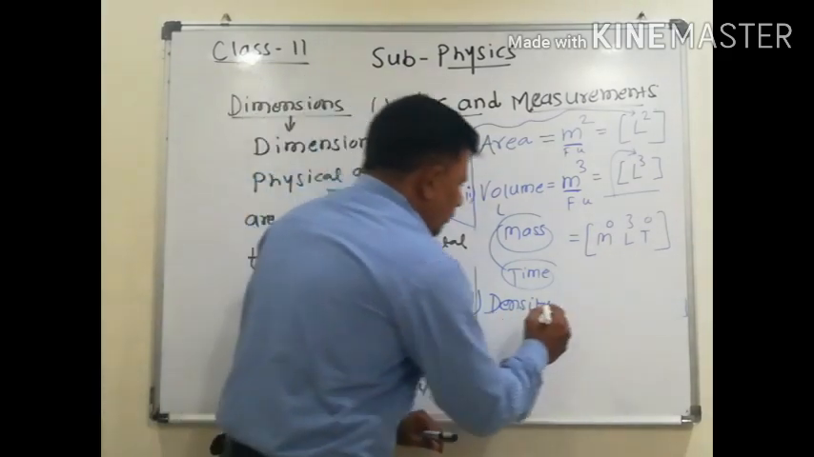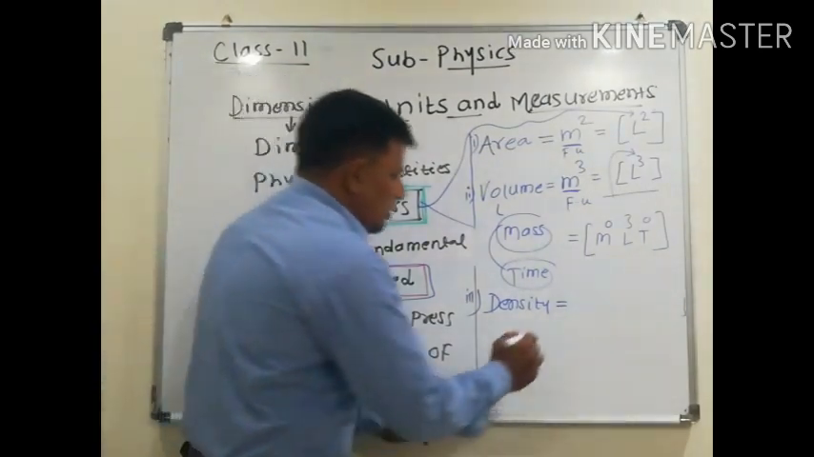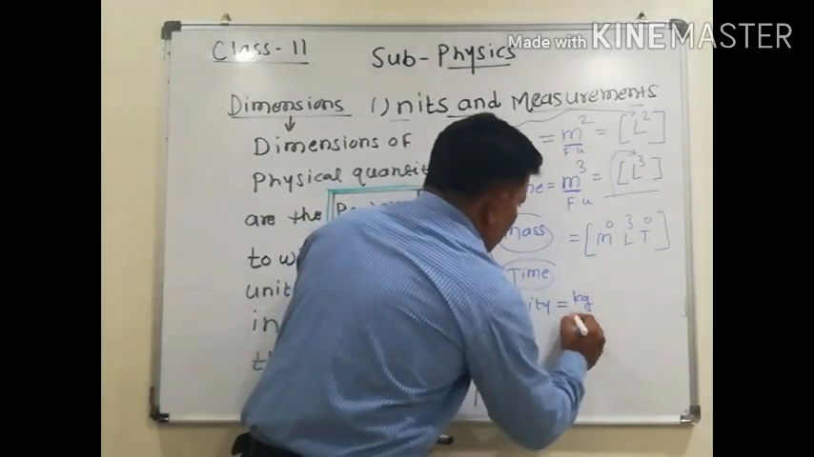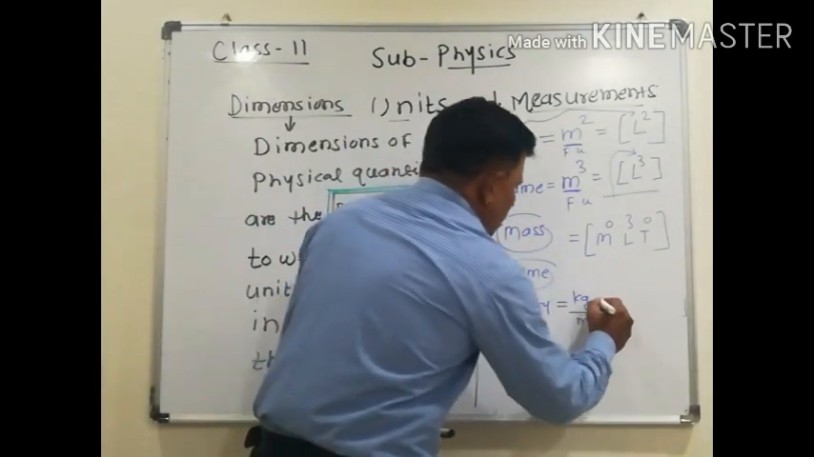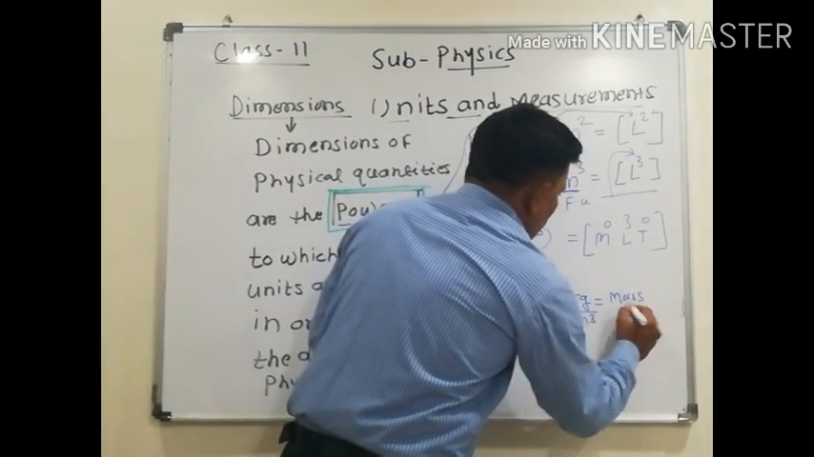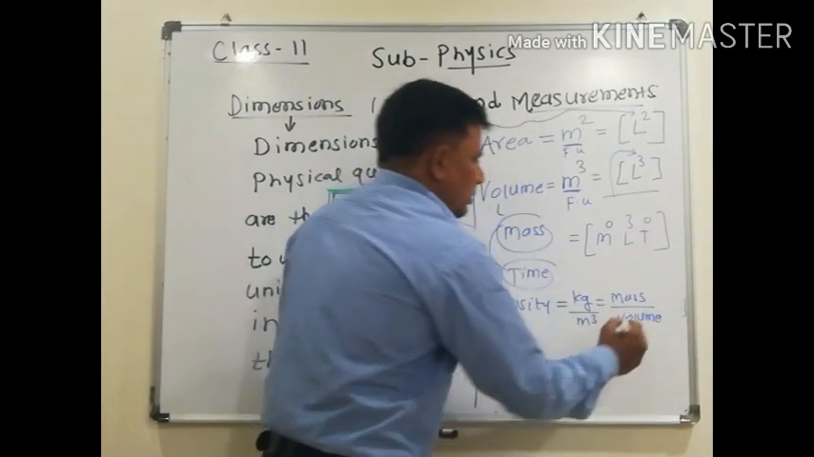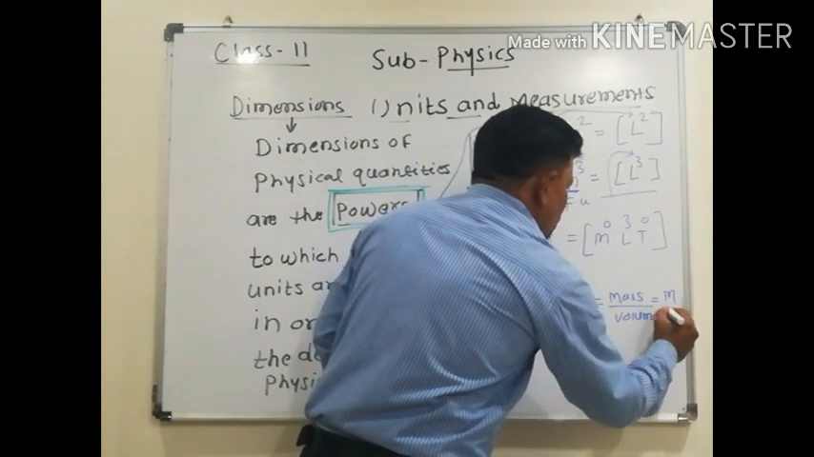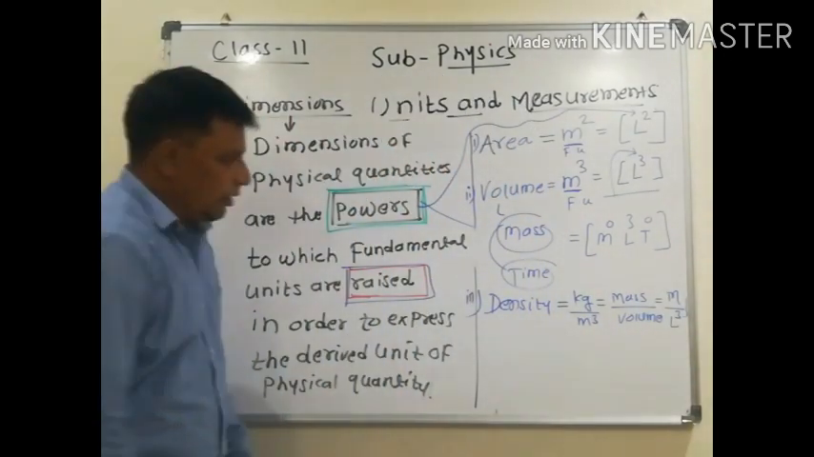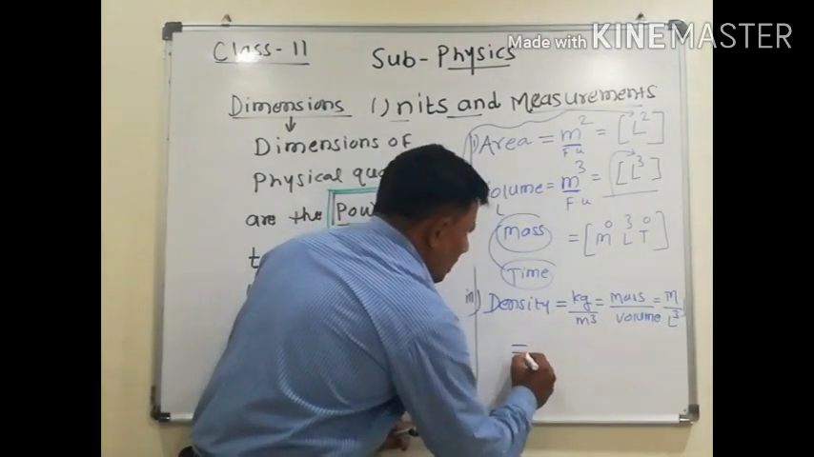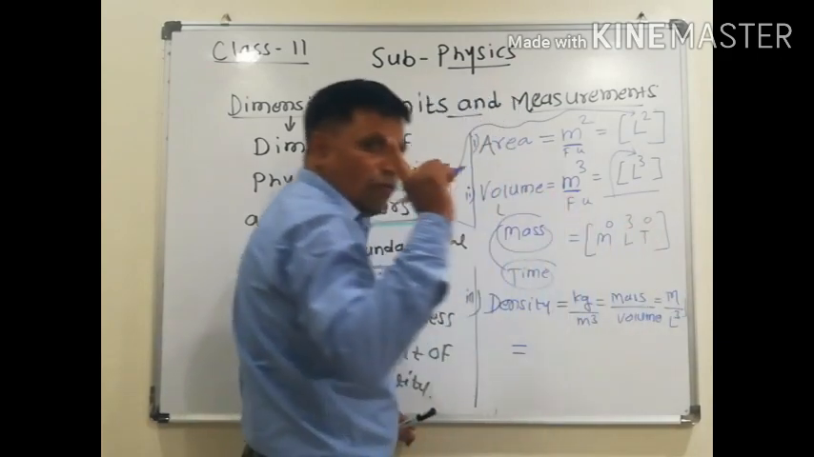So what is the unit of density? Tell me the unit of density. That is kilogram per meter cube, or mass upon volume. Mass upon volume, that is m. What is volume? L cube. Now write down the dimensions of density. Tell me, what about the mass? There is no power, means power of 1.